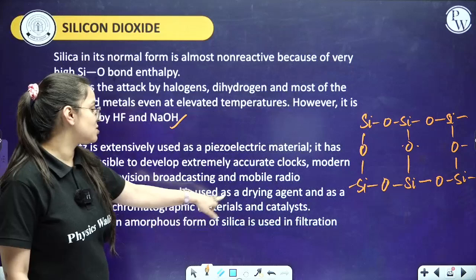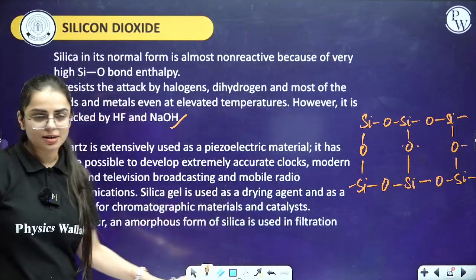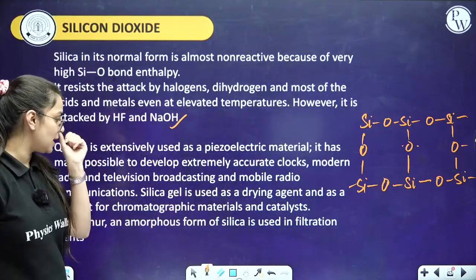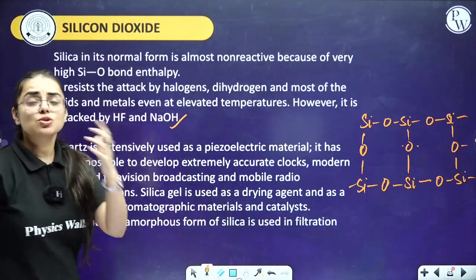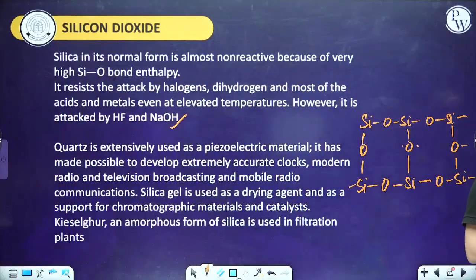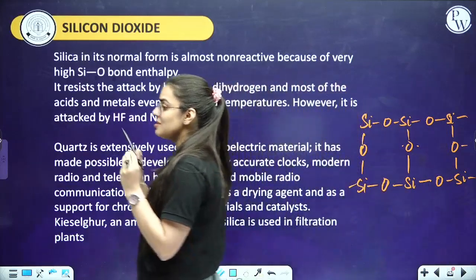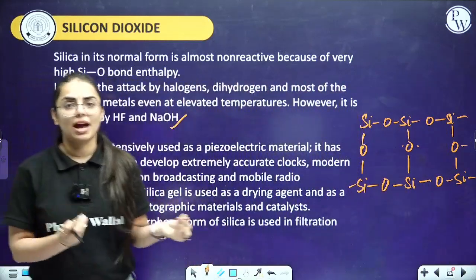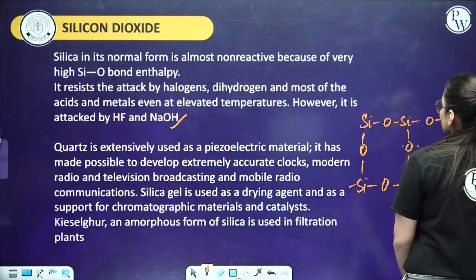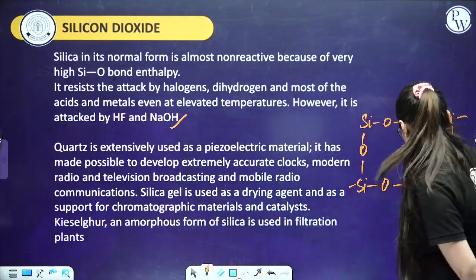Silica gel is used as a drying agent and as a support for chromatographic material as well as a catalyst. Then they have given you certain examples. The amorphous form of silica is used in the filtration of plants. So this is basically where silica is generally used. Everyone just take a minute, write it down. Now I'm going to tell you what silicones are and what silicates are. We should know about that as well. Take a minute everyone, then we'll move further with the next part.